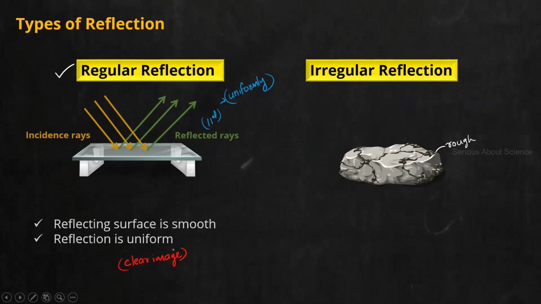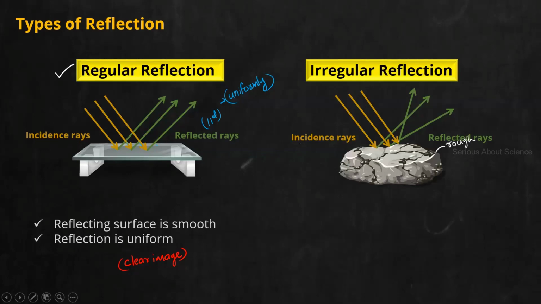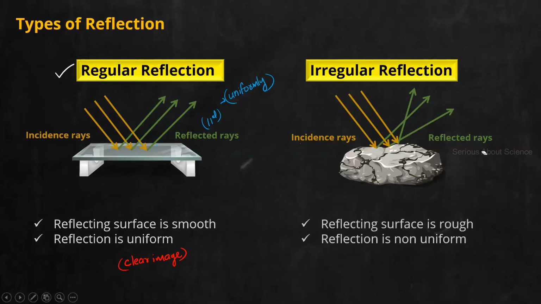Now, coming to irregular reflection, first of all you can see the surface is not smooth enough. So even though the incident rays will be parallel here, what about the reflected rays? They are not parallel. Reflected rays are going back in random directions. Some of the reflected rays are meeting at this point, some of them will diverge away or will not meet. So this is the characteristic in case of irregular reflection. It occurs when light falls on a rough surface, and here the reflection is non-uniform. What is the meaning of non-uniform? The reflected rays are not parallel to each other. And here also you will get an image. Why? Because you always get an image when two reflected rays meet.